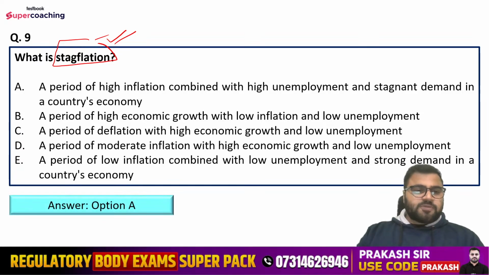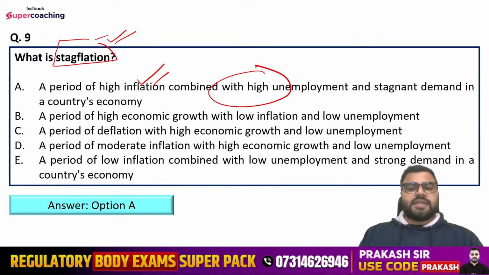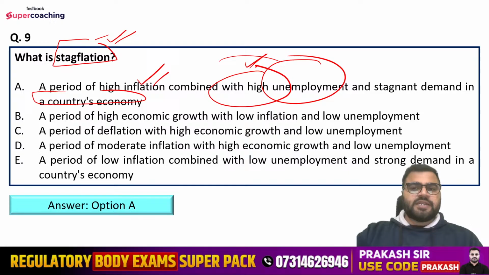So right answer is option number A. That is a period of high inflation combined with high unemployment and stagnant demand in a country's economy. So high inflation is also there, because of that high unemployment is there, and stagnant demand is also there. So this scenario, this phenomenon is known as stagflation.